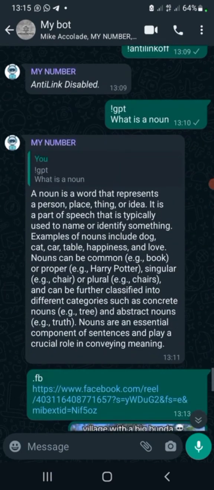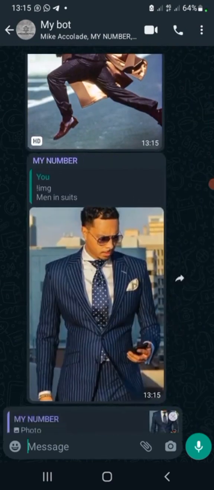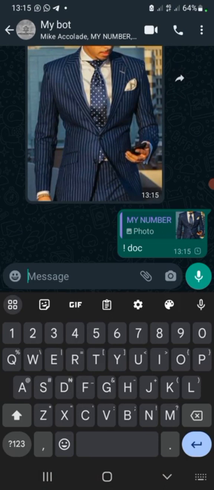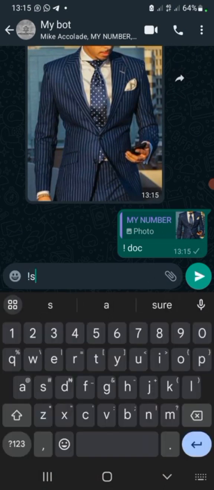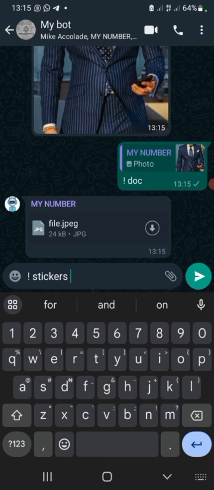You can convert images to document, I think. Let me do this. Doc. You can even convert images to stickers. Okay, the stickers, can you see?